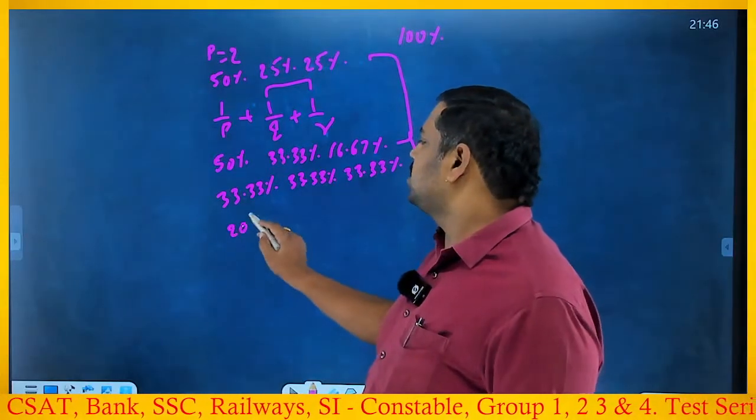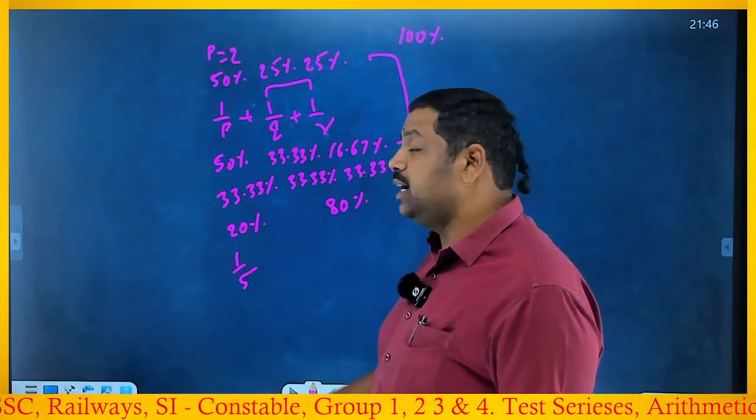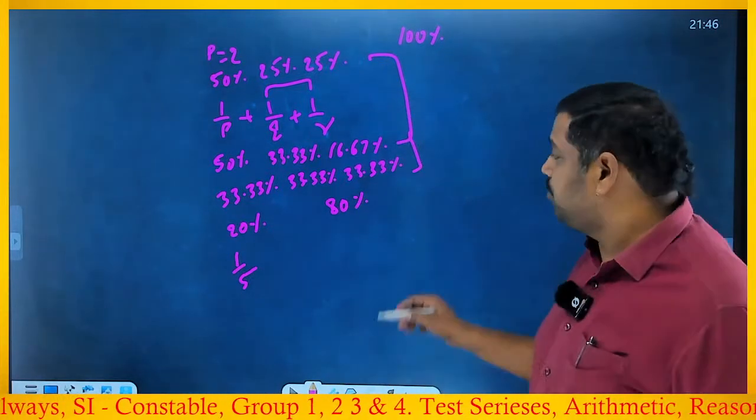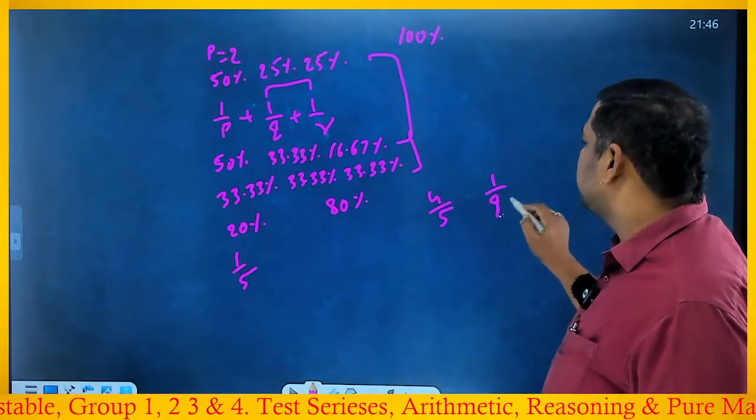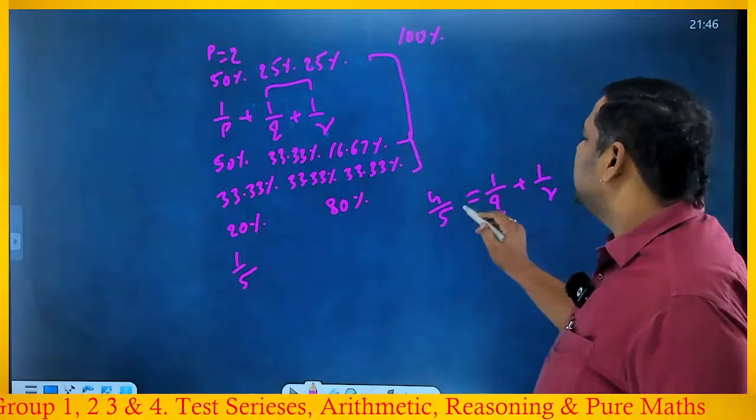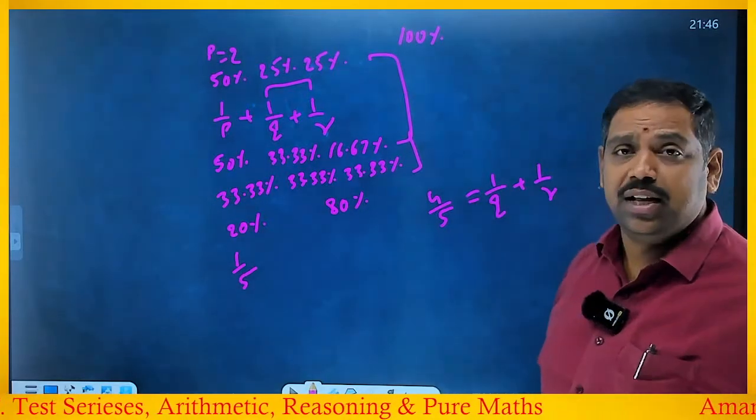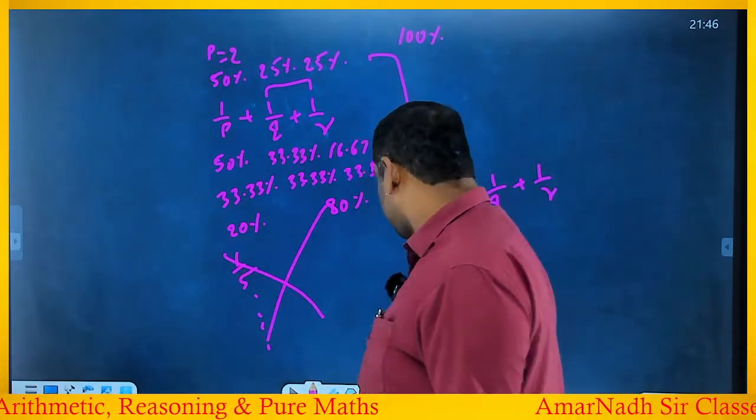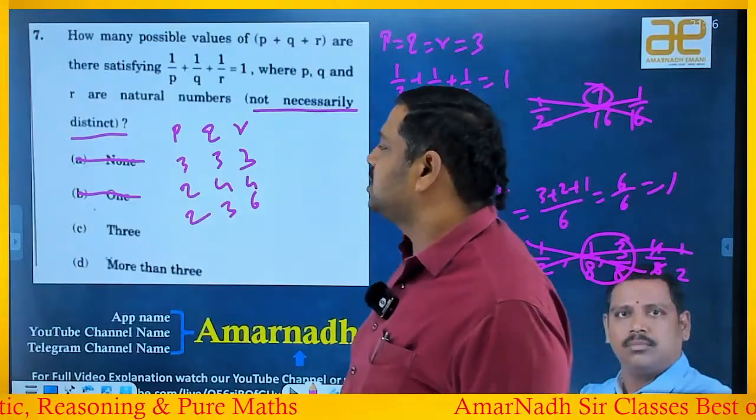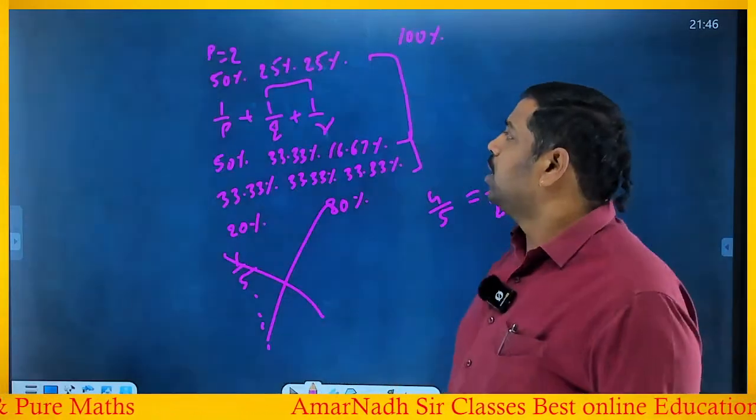If you take 20%, that is 1 by 5, the remaining two sum should be 80%, right? 80% means 4 by 5, which you have to express in the form of 1 by Q plus 1 by R. It is not possible to express because Q and R should be natural numbers. Like that, if you verify, you won't find any other. So the answer is which option? Only three such possibilities are there. So C is the answer. Let's see the next beautiful one.